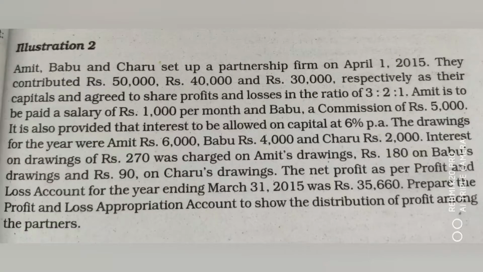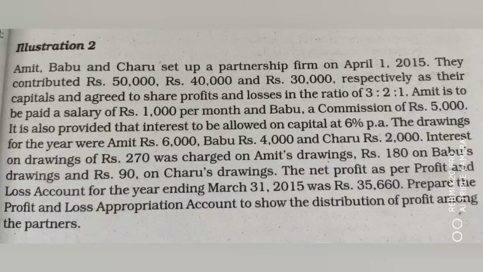Amit, Babu, Charu set up a partnership firm on April 1, 2015. They contributed rupees 50,000, 40,000, 30,000 respectively as their capital and agreed to share profit and losses in the ratio of 3:2:1. By that you can calculate 3/6, 2/6 and 1/6 while calculating the profit.